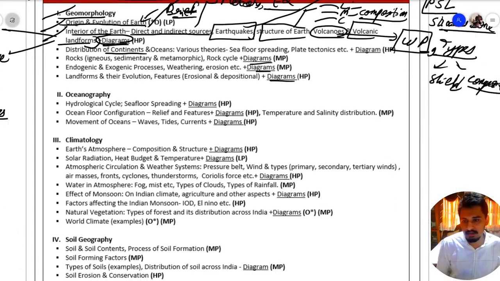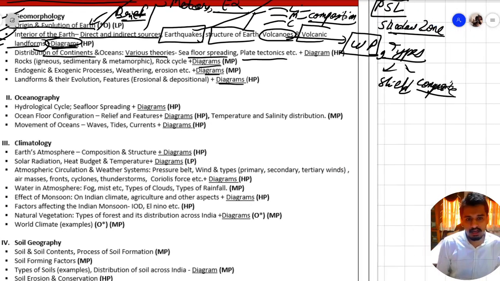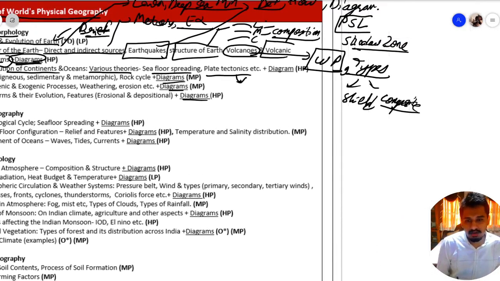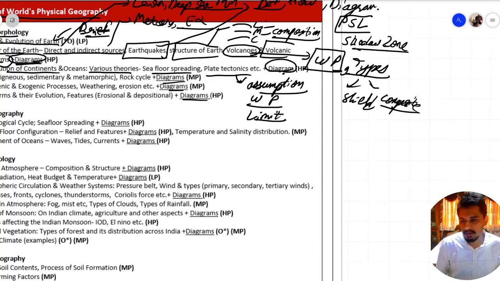Then we have distribution of continents and oceans. In this we have various theories, that is the sea floor spreading, plate tectonics and other theories. In this you should know what are the assumptions of these theories, what is their working principle and what are their limitations. Again you should prepare diagrams for these topics.